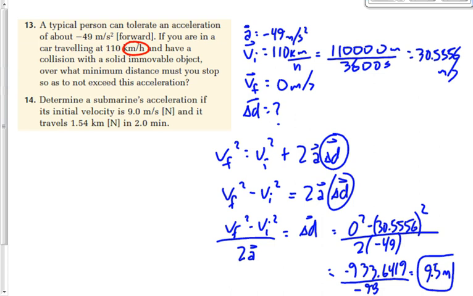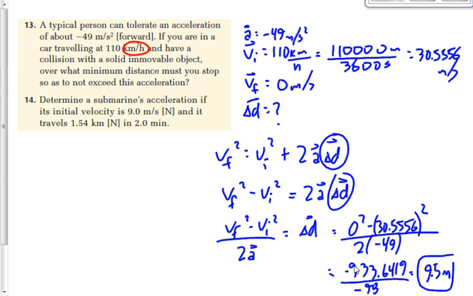Now here's the problem. When you hit a concrete wall with your car, it's probably not going to be 9 meters that it takes you to stop. It's probably going to stop over something like a half a meter, which is going to mean the acceleration is much, much greater. And that's why we end up getting hurt, because we have an acceleration that's much, much greater than 49 meters per second squared. Make sense? You guys know that cars have crumple zones, right? The front end is designed to be destroyed, so that you can take longer to stop, a bigger stopping distance. Let's say that the crumple zone is a full meter.